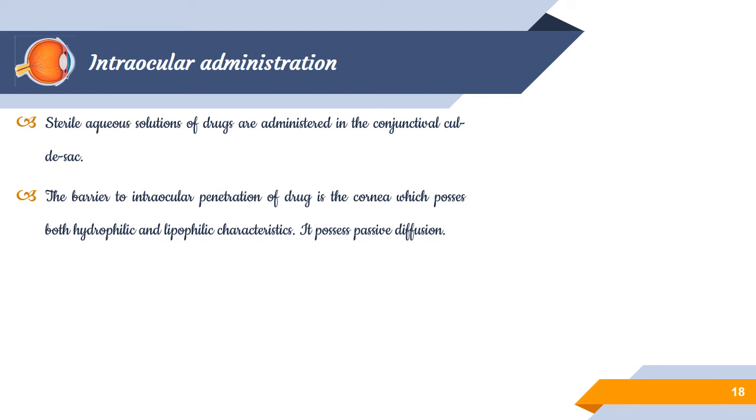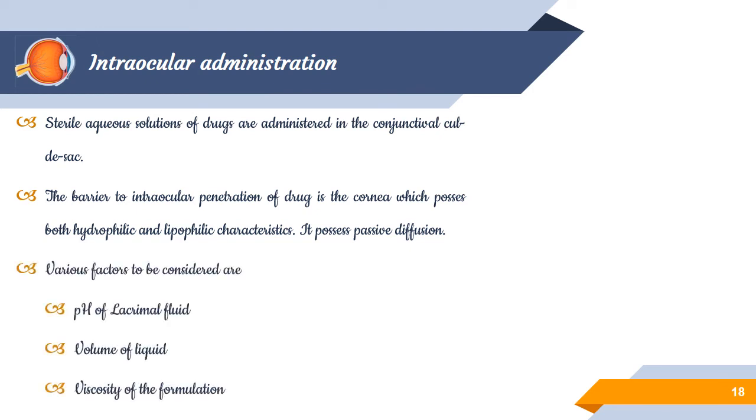It undergoes passive diffusion. There are some factors involved in or affecting this process. The various factors are the pH of the lacrimal fluid. The pH of the lacrimal fluid will influence the absorption of weak electrolytes such as pilocarpine, and in the other way the pH of the formulation influences the lacrimal output.